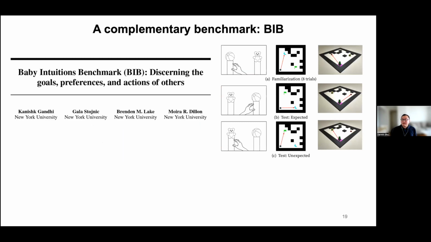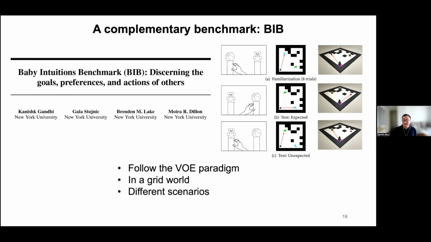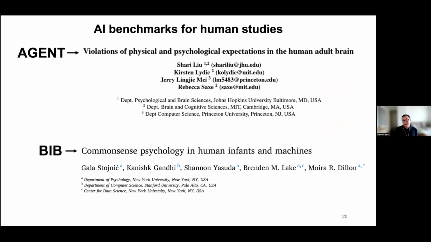I also want to shout out another complementary benchmark called BIP, developed by Moira Dillon and Brenden Lake's team at NYU. Similarly, they also follow the violation-of-expectation paradigm to evaluate intuitive psychology AI models, but they generate similar scenes, and they focus on different kinds of scenarios. But in the end, if you really want to evaluate an AI model for intuitive psychology, you should evaluate that model on both benchmarks.